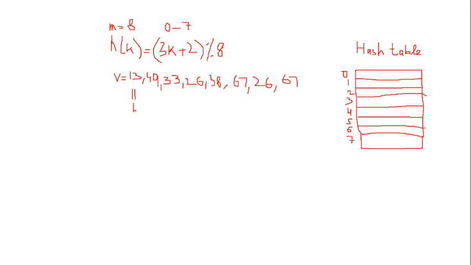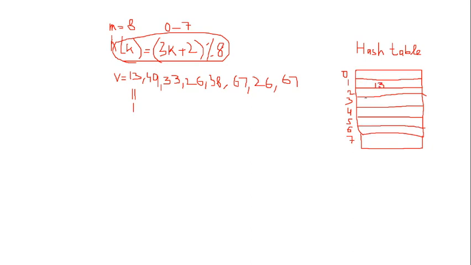So this output from the hash function gives you the location where the data will be placed. So for 13 you take 3 multiplied by 13, plus 2, then modulus 8, and the answer will be 1. So you found the location from the hash function, and at location number 1 you place 13.